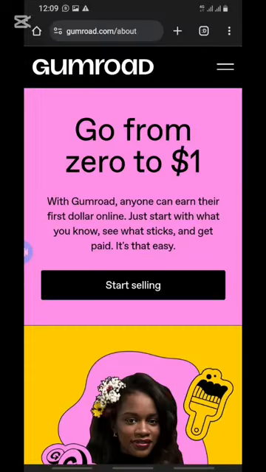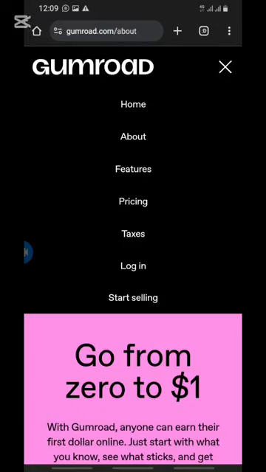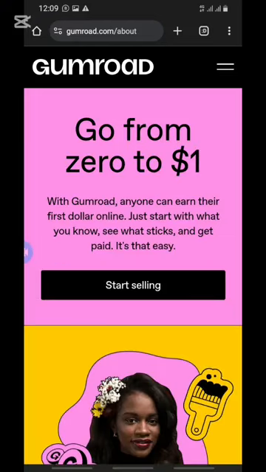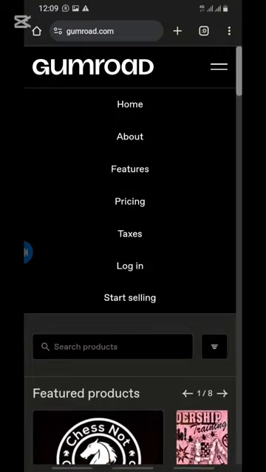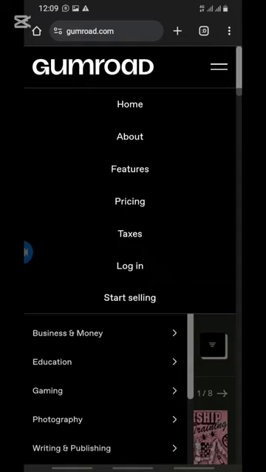Okay, so if we come here and click on this, you can check on the features, you can check on the pricing, you can check on different things. However, let us look at what exactly you can sell on this website. So I'm going to go back a little, and then I'll click on this place just to show you the things you can do.